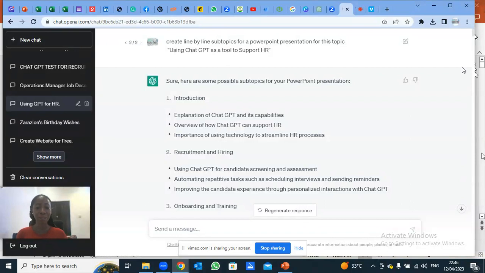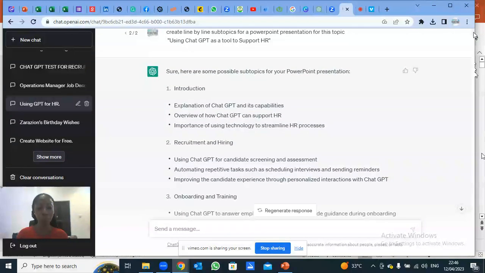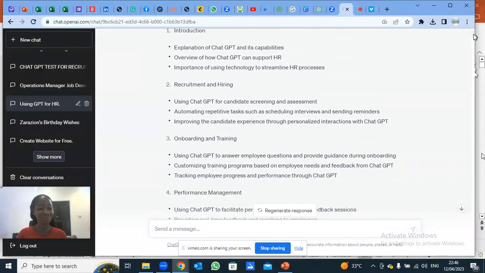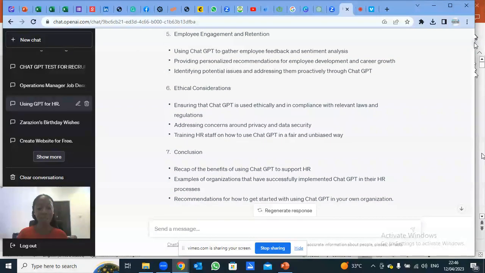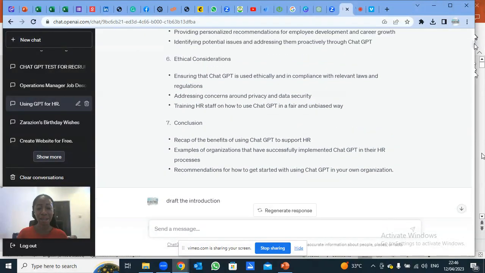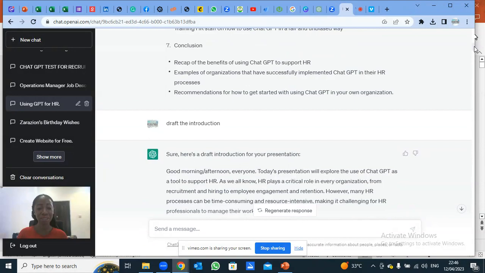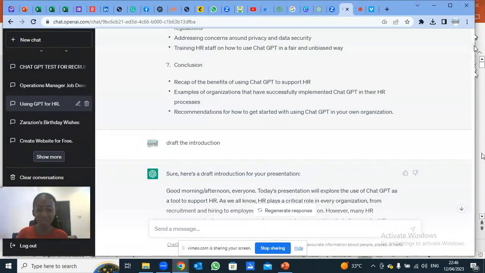So using ChatGPT as a tool to support HR is our question, the one we have just treated. And this is what I asked GPT to do: create line by line subtopics for a PowerPoint presentation for this topic, using ChatGPT as a tool to support HR. Look at it. It provided me with the information that I need, line by line. So you can see, I now know the breakdown. I have subtopics that I need to build on.